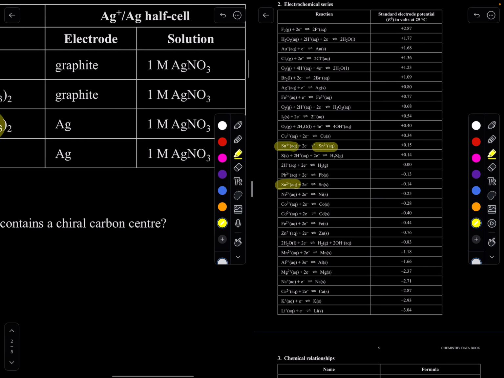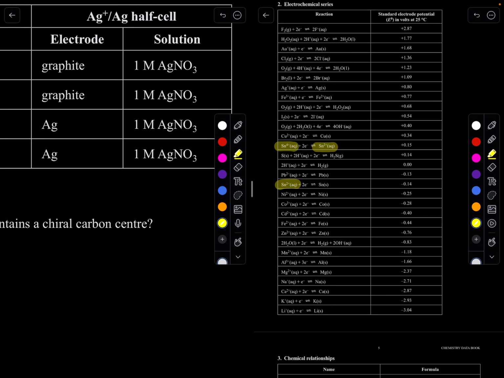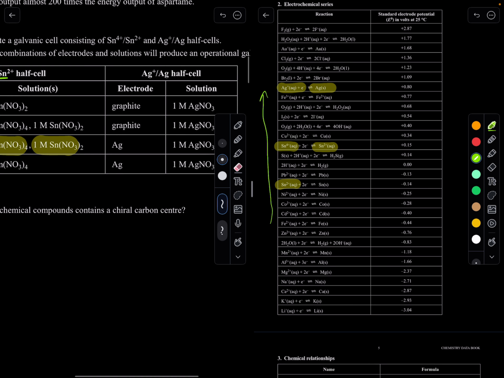And also Ag plus ions and Ag solid because of the electrode. Those and those. So which one is the highest, which one's going to basically create a reaction? Remember, for it to be spontaneous, it must react like this. And yes, there is actually. Look, this is reacting with this, and hence it's going to be a spontaneous reaction. So this does actually produce a galvanic cell.